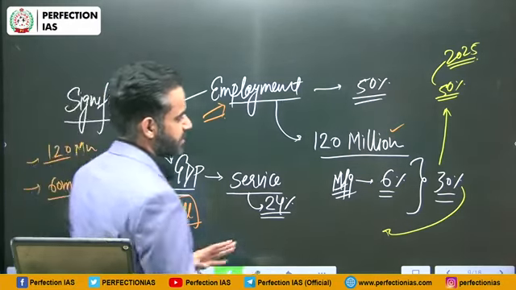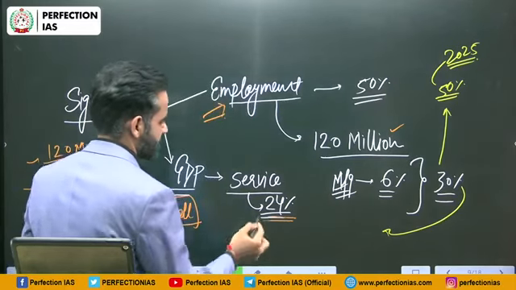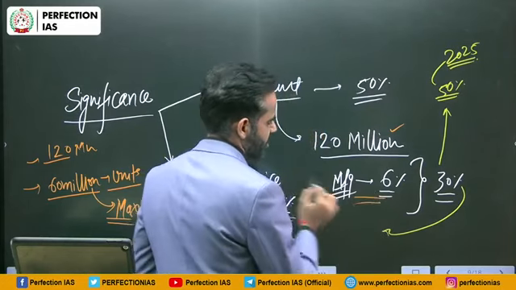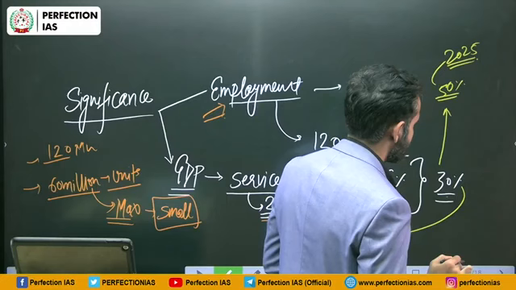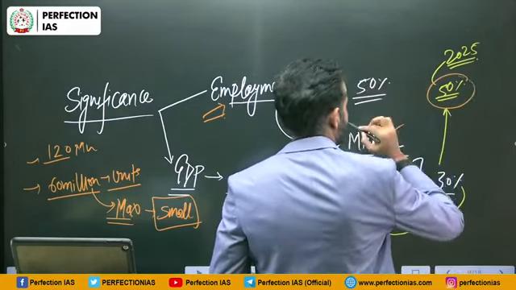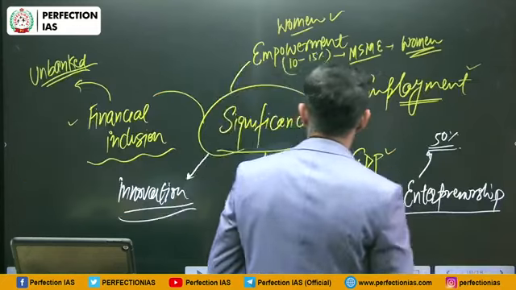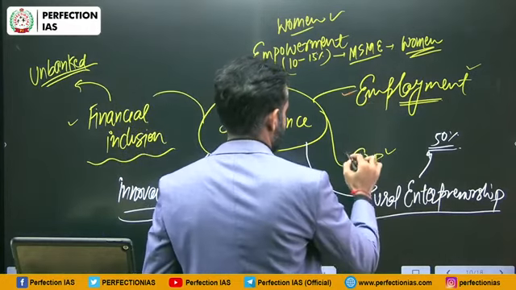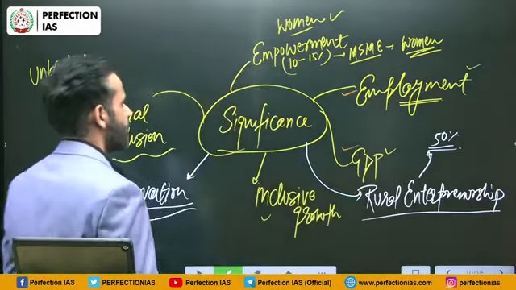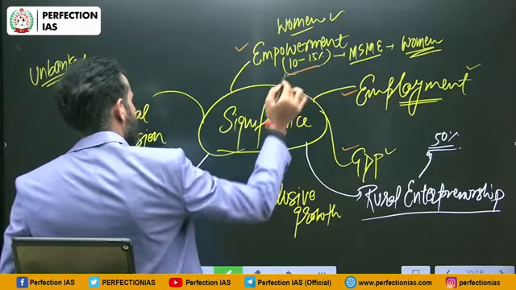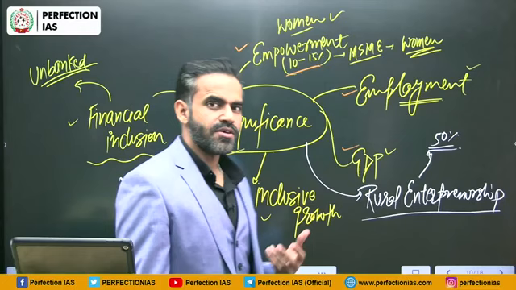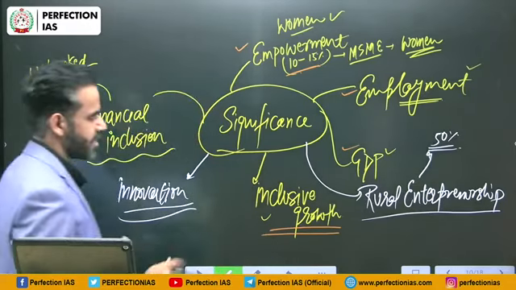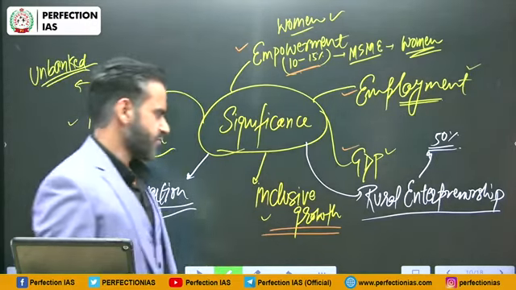Contribution in GDP is roughly 30%. That means roughly 24% from the service sector, service based MSME, and roughly 6% from manufacturing based MSME. Total contribution is 30%. The target is to take it to 50% by 2025. Then we have discussed that it provides employment and a significant contribution in GDP, and it also leads to women empowerment because up to 10-15% of MSME units are headed by women only. That is why it will lead to women empowerment. Subsequently, it will also lead to inclusive growth. Inclusive growth means growth of vulnerable sections of society.